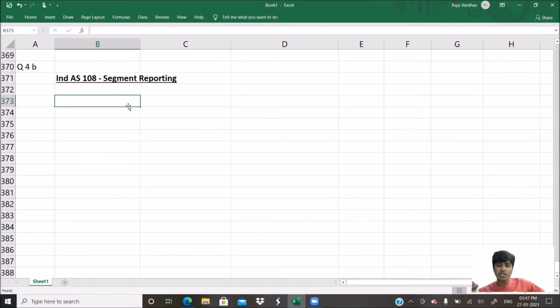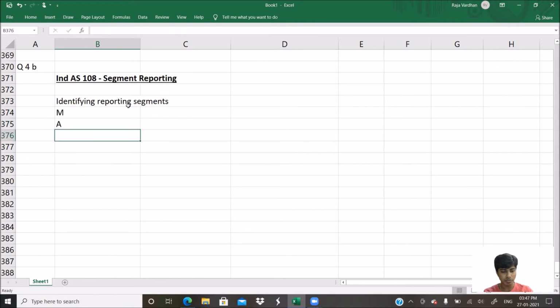Segments can be identified based on the operations, the product, the service, the geographical location they belong to, and multiple other factors. And how do you pick this? I usually call it MART. Identifying reporting segments, I identify the segments based on 4 categories. MART, M-A-R-T. So what is MART? M basically stands for management discretion.